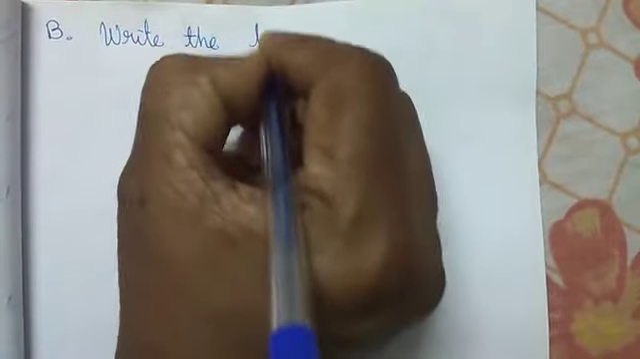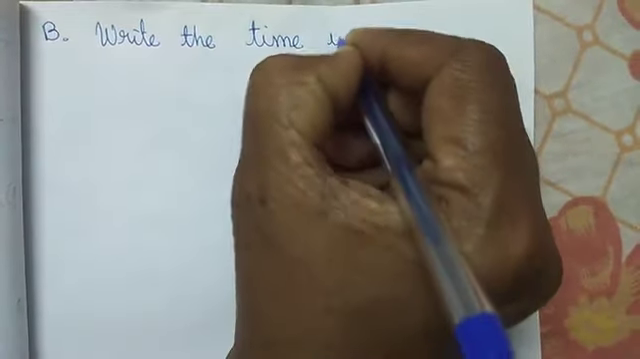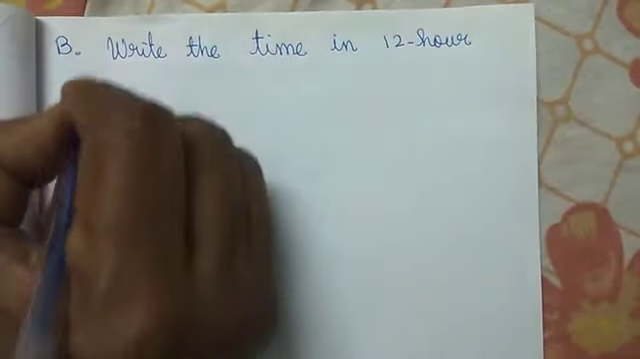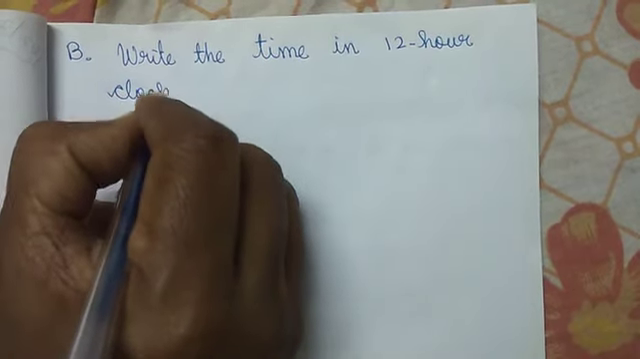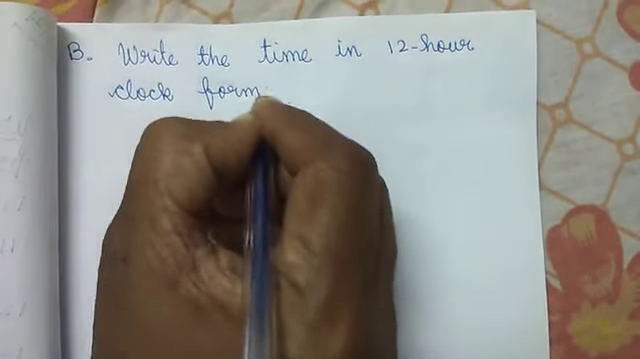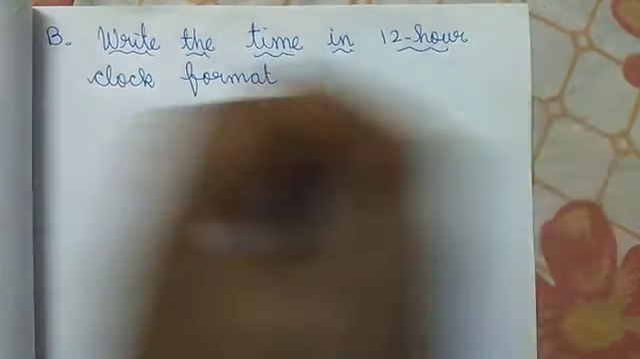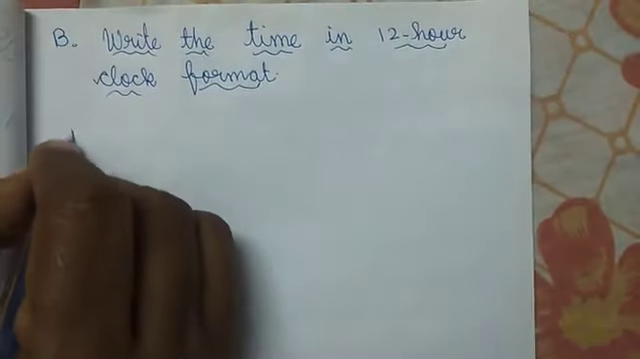Okay, we'll see B1 now. In B1, what you have to do is write the time in 12-hour clock format. First we saw the 24 hours format. Now we are going to see the 12 hours format. Okay, the first one.